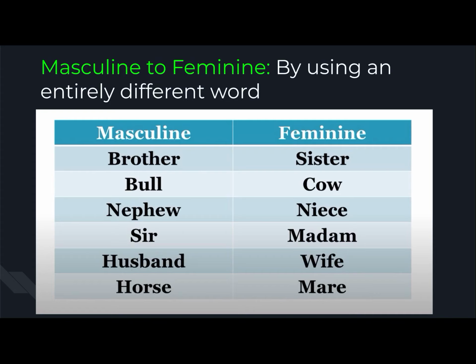Now, there are entirely different words which can be used to change masculine gender to feminine gender. Let us see those. Brother, sister; bull, cow; nephew, niece; sir, madam; husband, wife; horse, mare. Okay, in this way we can change some masculine nouns to feminine.